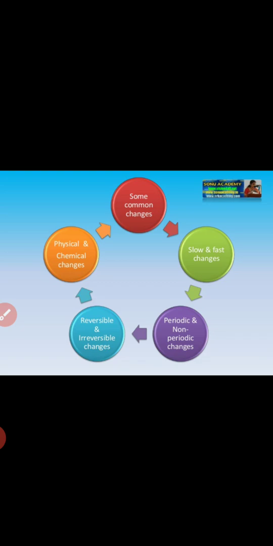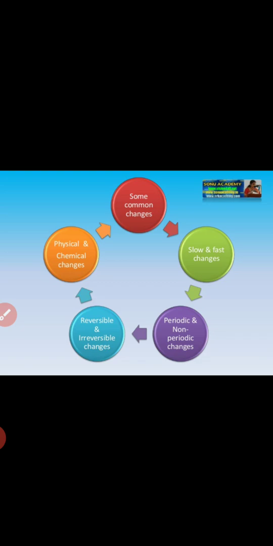Then chemical change. For example, for chemical change, you can take the example of rice. जो कच्चा राइस होता है, जब उसको बॉईल करते हो तो वो पक जाता है. So that is the chemical change. We cannot change that back. I mean that change is not reversible. आप पके हुए चावल को फिर से कच्चा नहीं बना सकते. So that is known as irreversible.